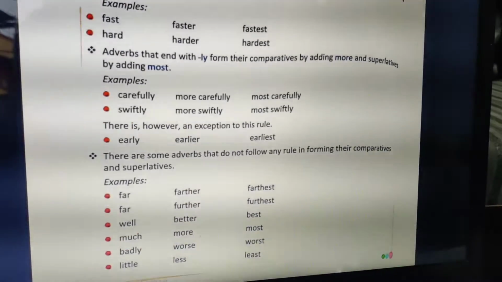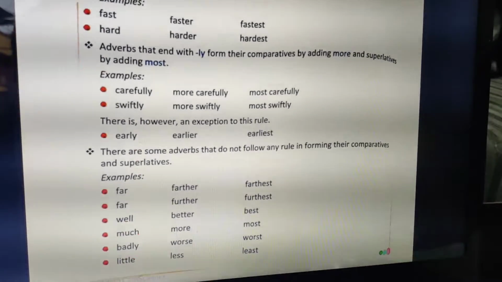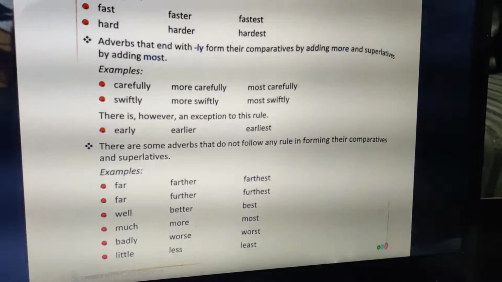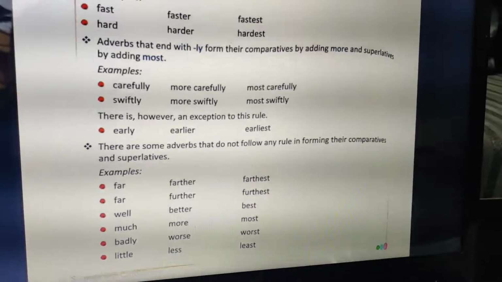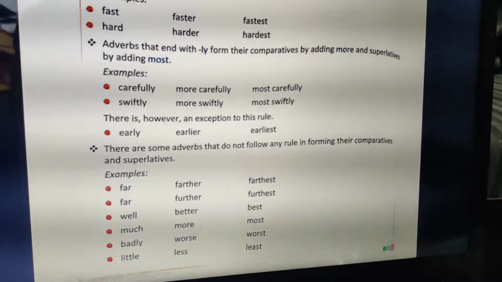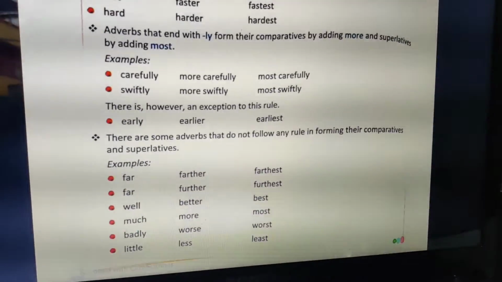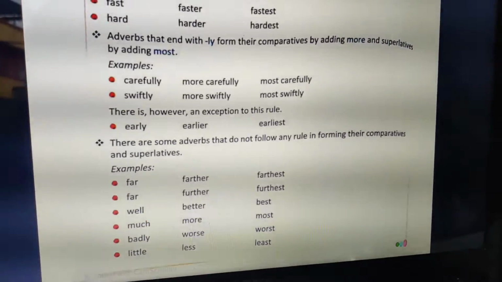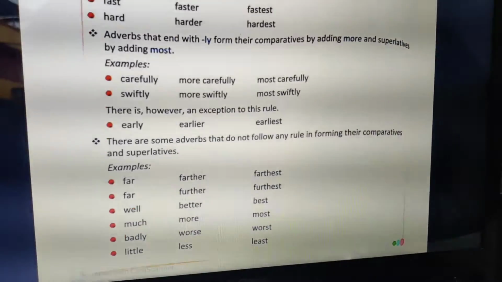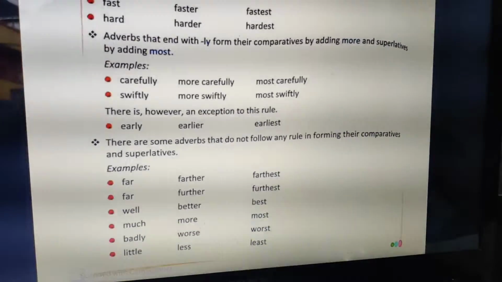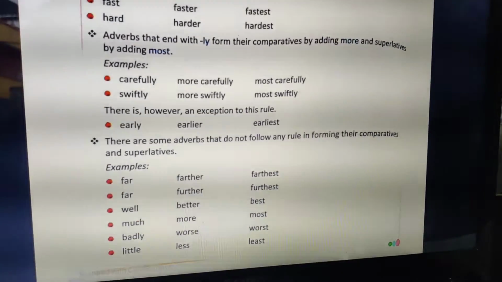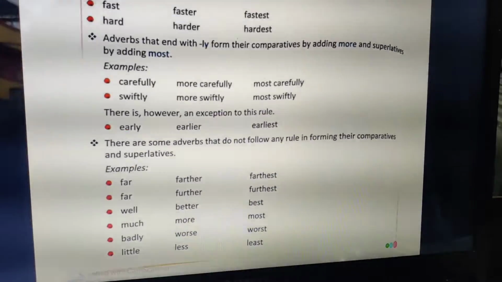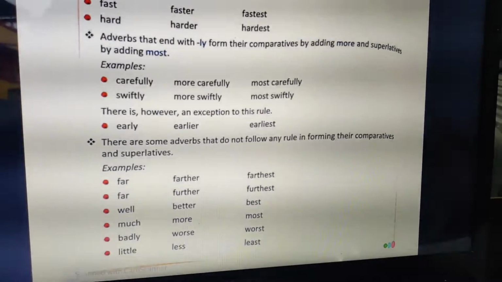Gracefully, more gracefully, most gracefully. Intelligently, more intelligently, most intelligently. But there is an exception to this rule also, which is early. Early does not change by adding more; rather it changes into earlier or earliest. Clear?